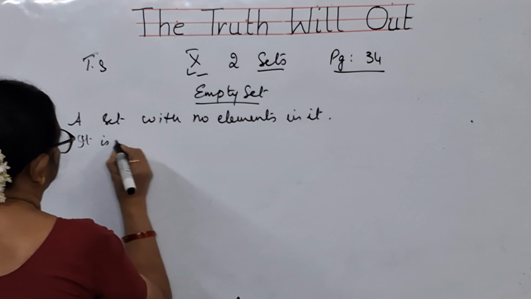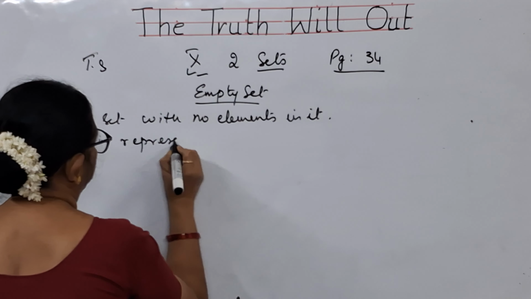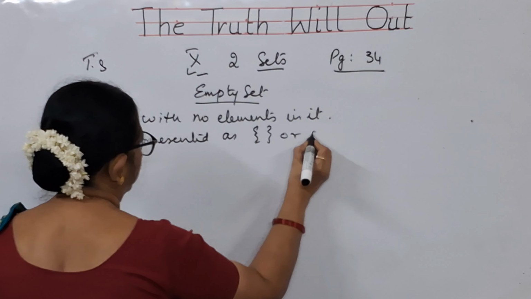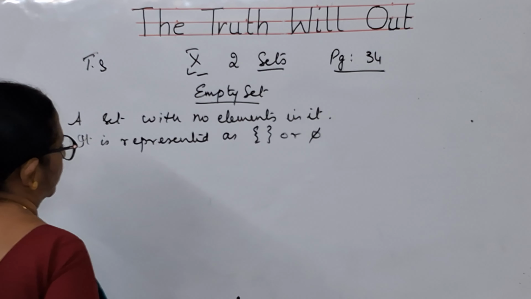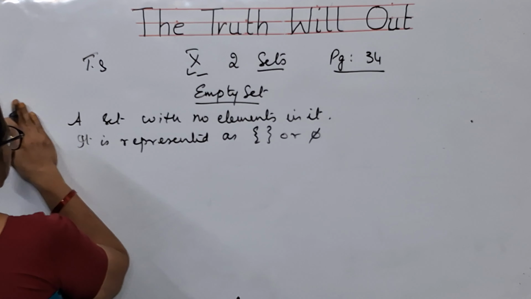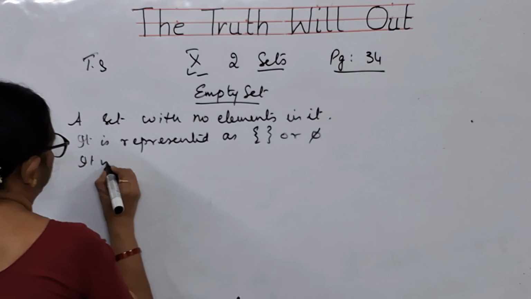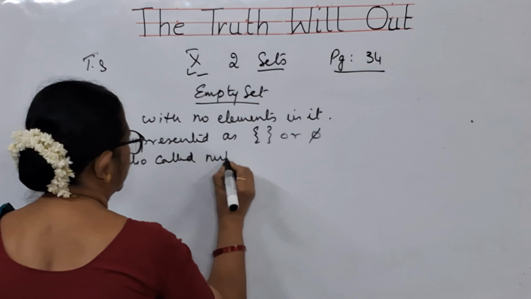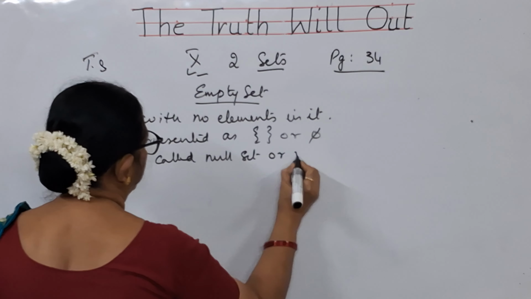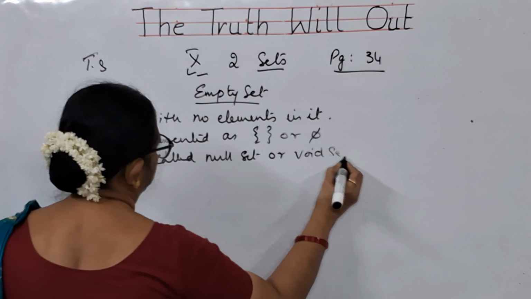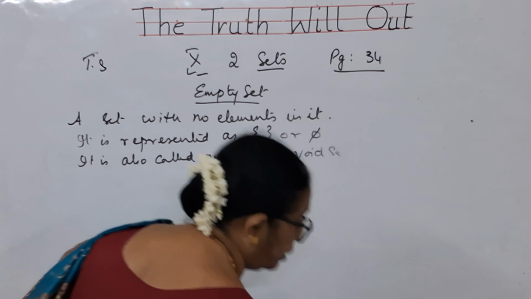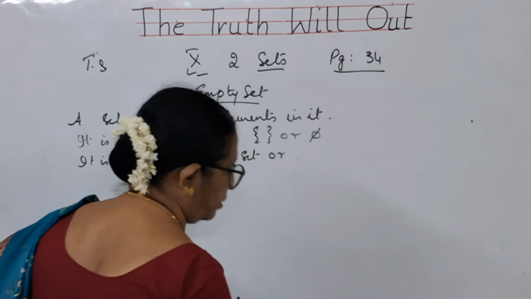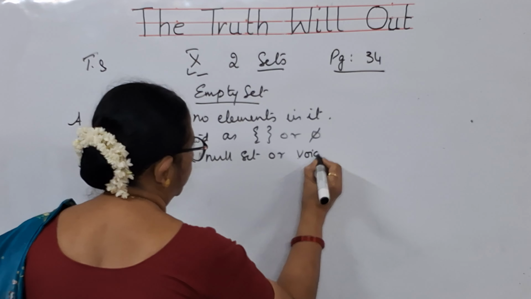It is represented either like this or this. It is also called by other names: null set or void set. So these are the other names given to it.